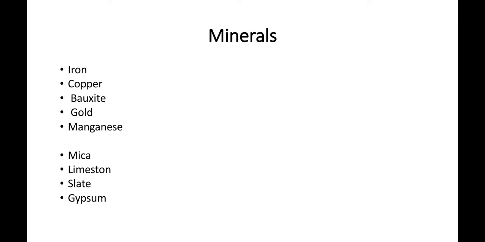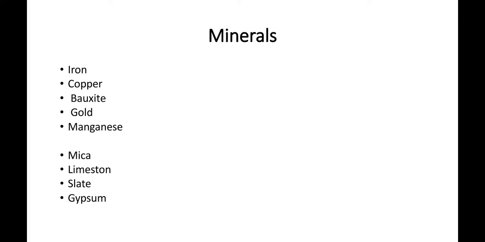Next one is minerals. So what do you mean by minerals? A mineral is a solid inorganic substance occurring naturally inside the earth. That is what we call a natural resource. For example, gold, iron, silver, mica, and copper are considered minerals. Among them, let us discuss the first one, iron. Iron is a very important thing.